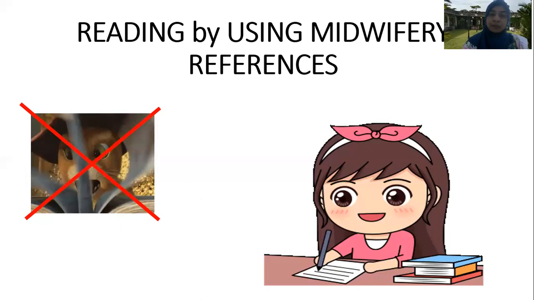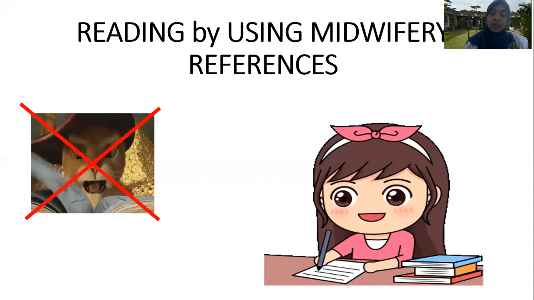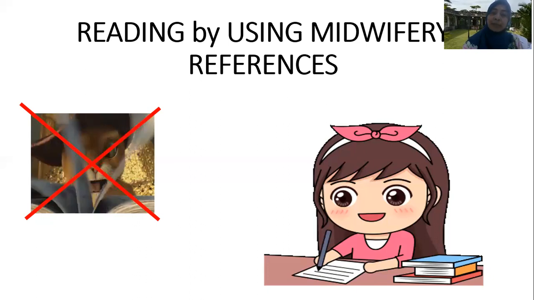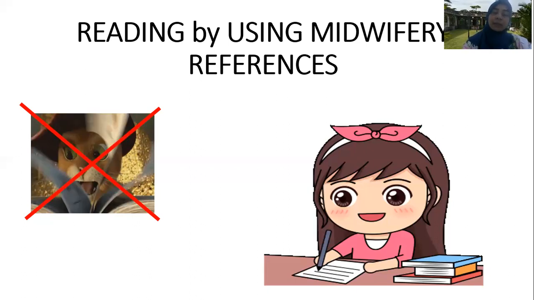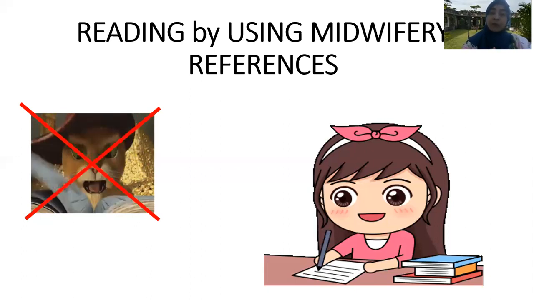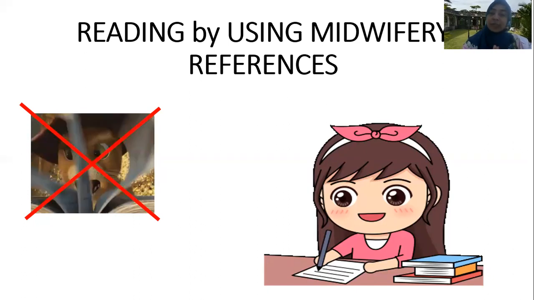To help them with the most optimal result, we have to increase our knowledge and our skill by finding information from many sources. Reading is only one way to increase our knowledge and our skill. Okay, what do we see from these two pictures?